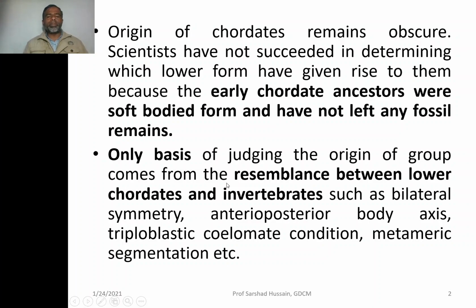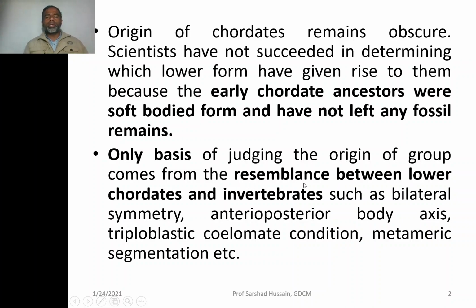So the resemblance between invertebrate groups, that means the groups prior to the Echinodermates, that is protozoa, porifera, coelenterata, platyhelminthes, and then up to Echinodermates, when compared with the lower chordates, gives some judgment of the scientists that speaks of the origin of the chordates.